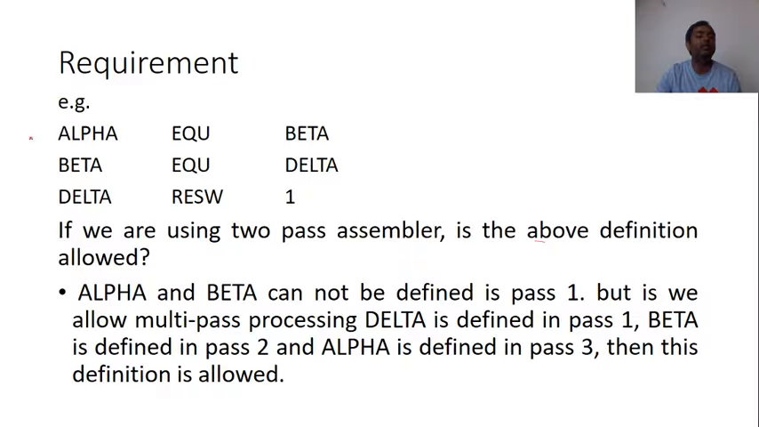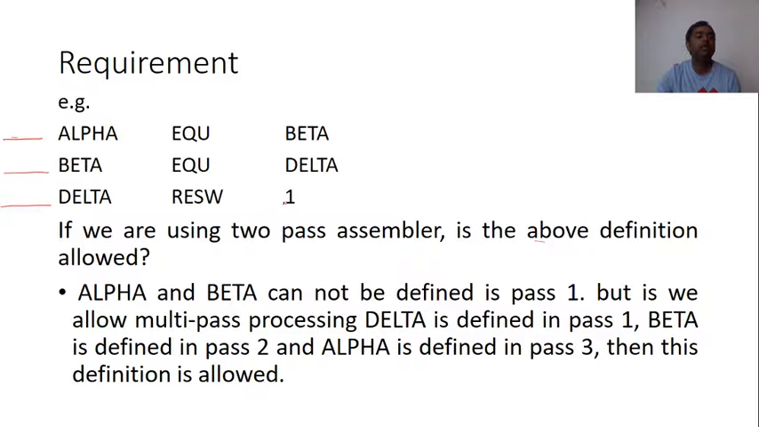If I am not able to find out alpha, then we will go to beta. Beta EQU delta. Now it depends upon delta, and delta is not defined earlier. So I am not able to find out the value of beta also. Now when we get delta RESW 1, I am able to find out the value of delta, because I know that delta is taking only one word of memory.